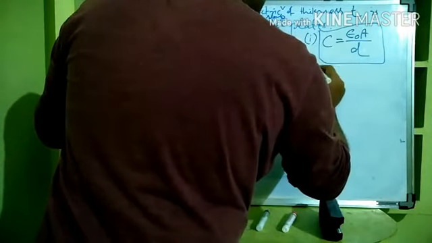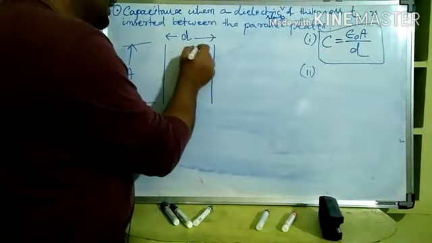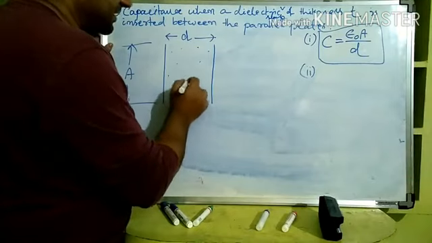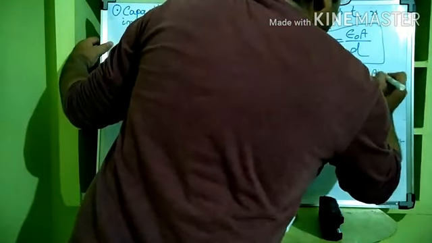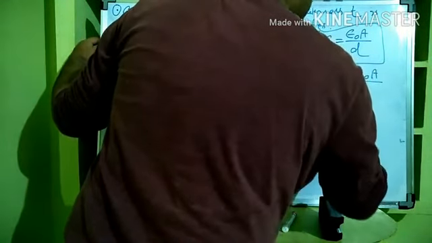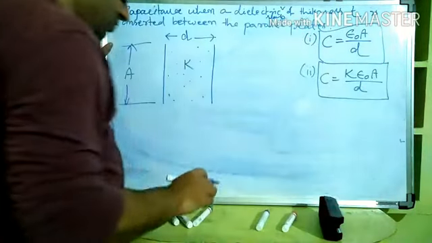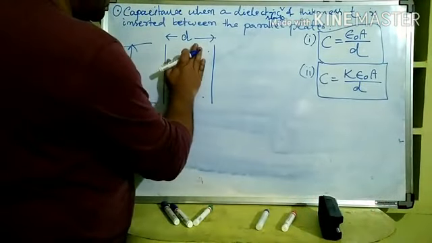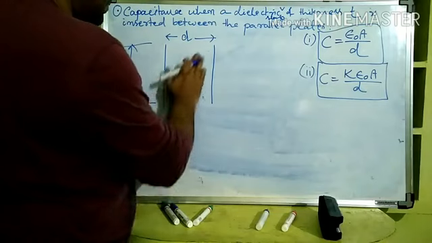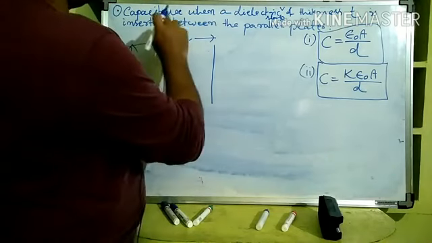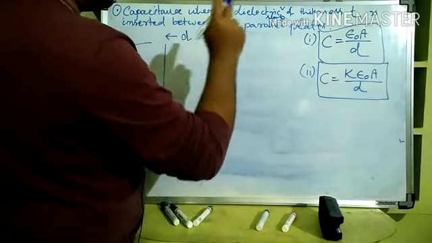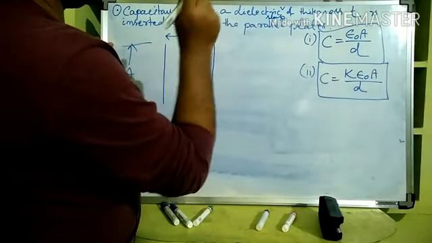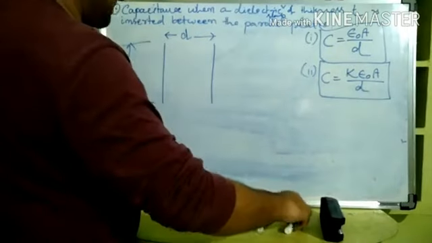Then we discussed another case where the entire medium was filled with some dielectric, let us say the dielectric constant was K. In that case C is equal to K epsilon naught A by D. Now we will consider a case where a dielectric slab of dielectric constant K and of thickness t is inserted between the plates.